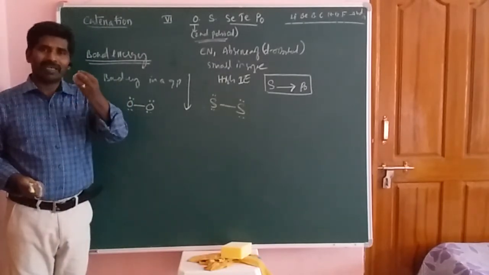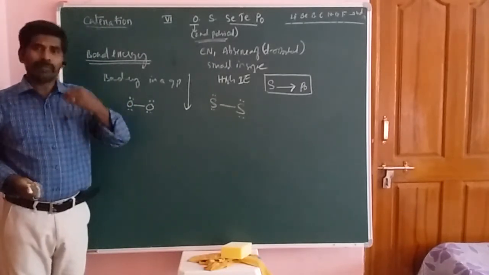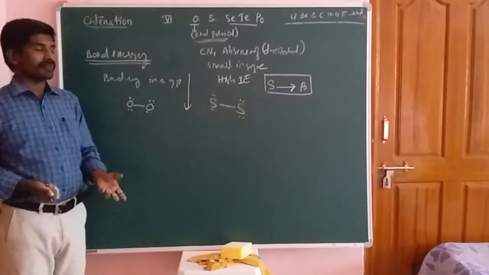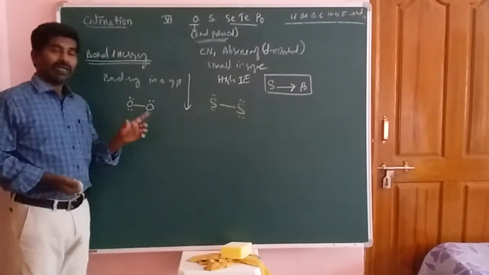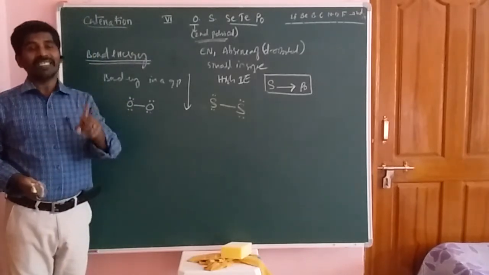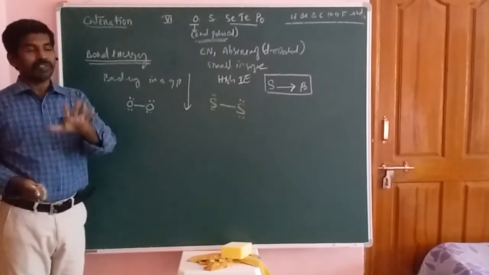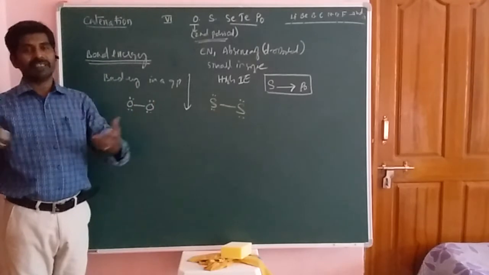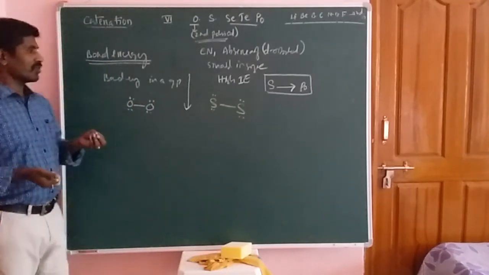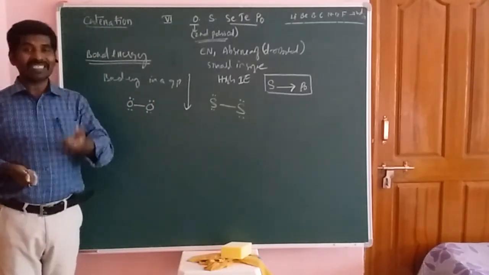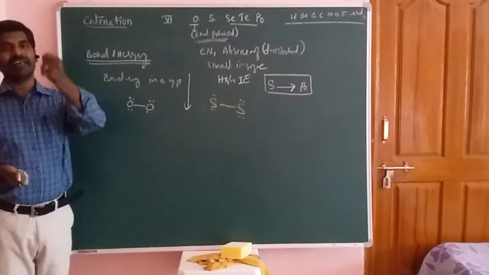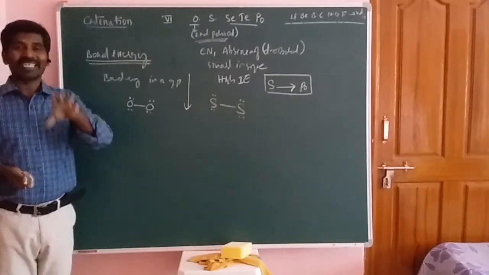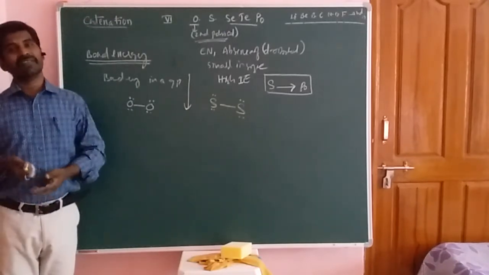oxygen atoms, they are smaller in size, have lone pairs of electrons, and there is an absence of d orbitals. Due to these factors it undergoes inter-electronic repulsions. That's why it is not able to form longer chains between oxygen atoms. So oxygen has a lesser catenation property than sulfur, and sulfur has a greater catenation tendency to form different types of compounds.